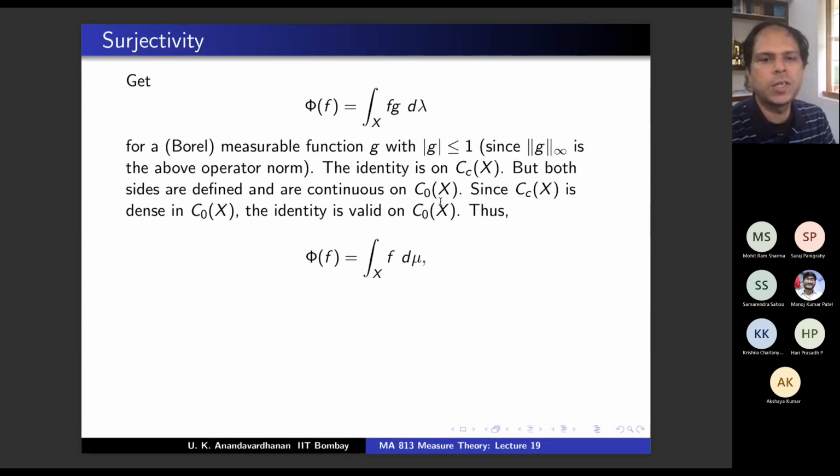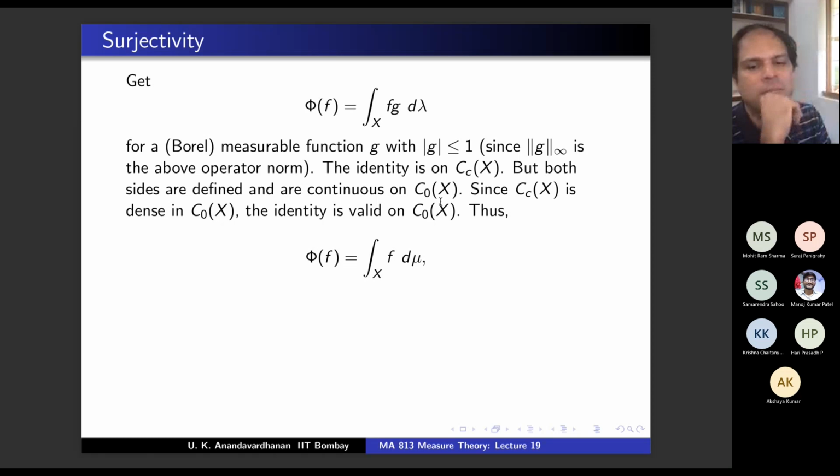Okay, so phi of f is the integral of f d mu. What is d mu? What is this measure mu? I'm giving you the complex measure mu, but up to now there is no mu in the picture. So what is my definition of mu? It's there in the slides.